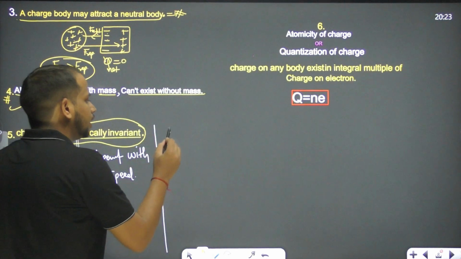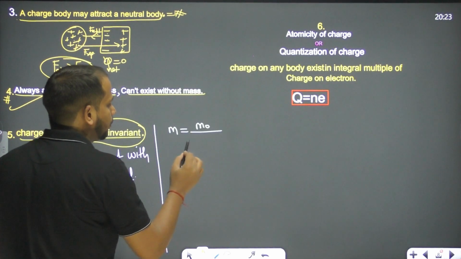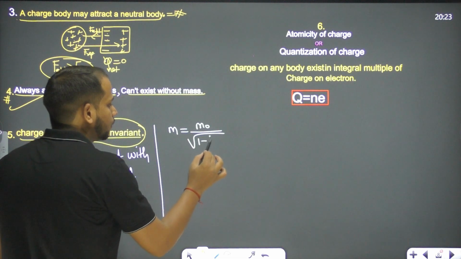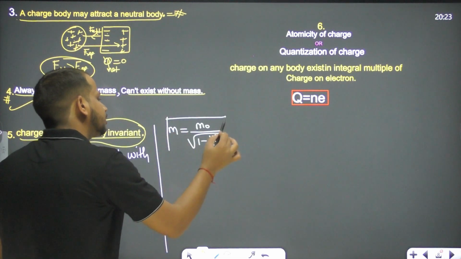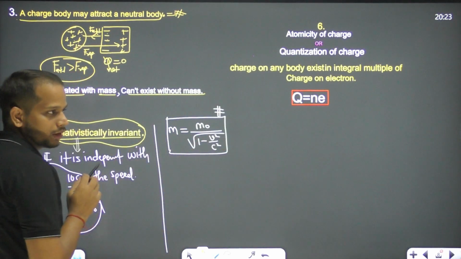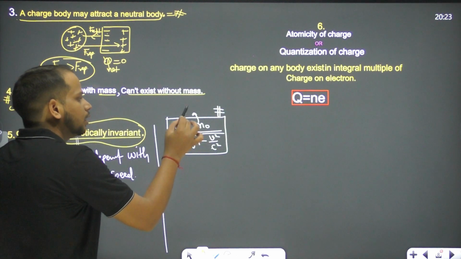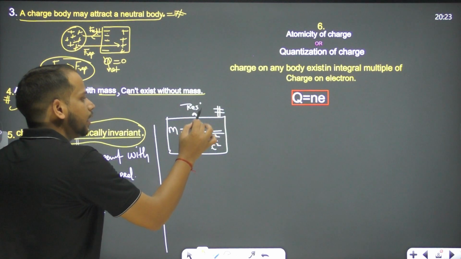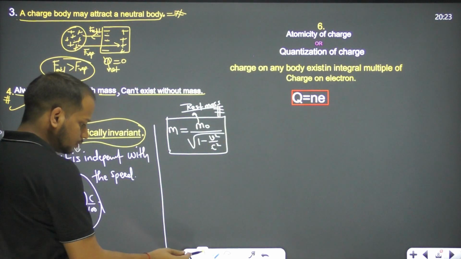We know one relation, that m is equal to m naught upon root over 1 minus v square by c square. This is the mass when the particle is moving with velocity v, right? And c is the speed of light. What is m naught here? M naught is the rest mass.